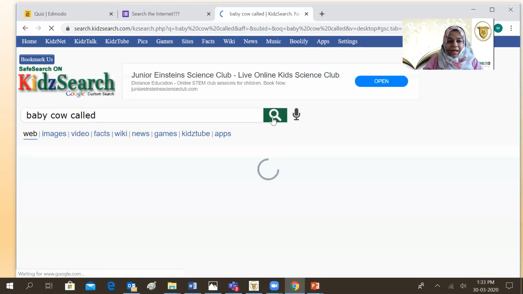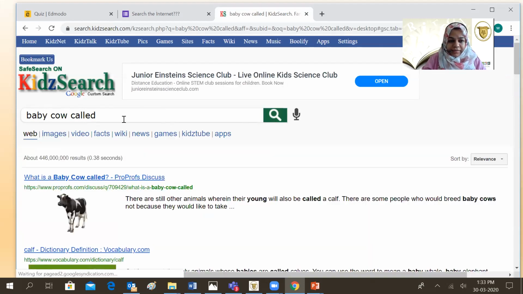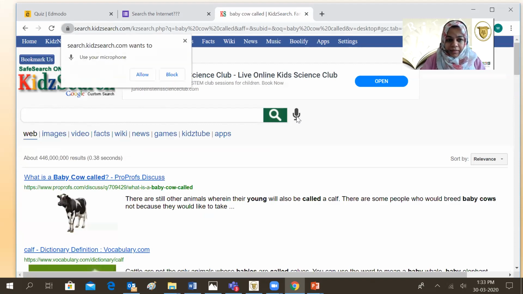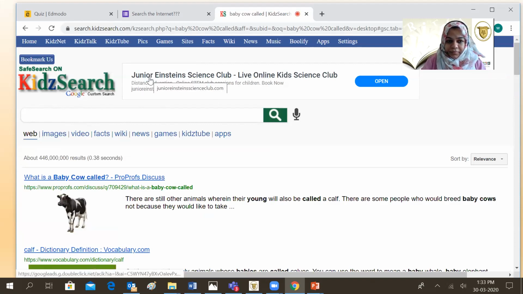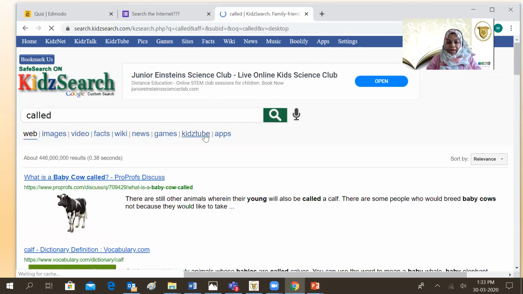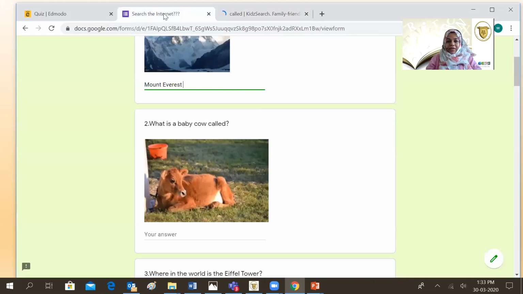Okay, now you have a choice. If you don't want to type in the question, you can also use the mic button over here. Click here and you can ask your question. What is a baby cow called? Okay, now that way you can search for information.